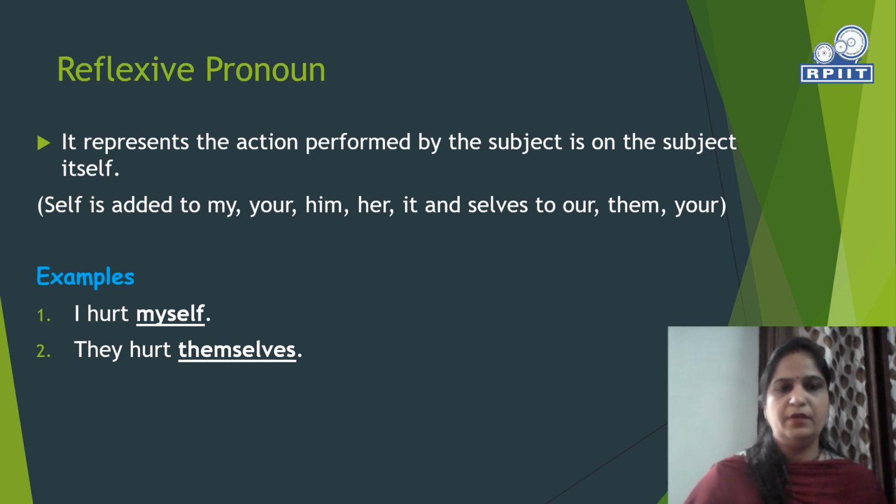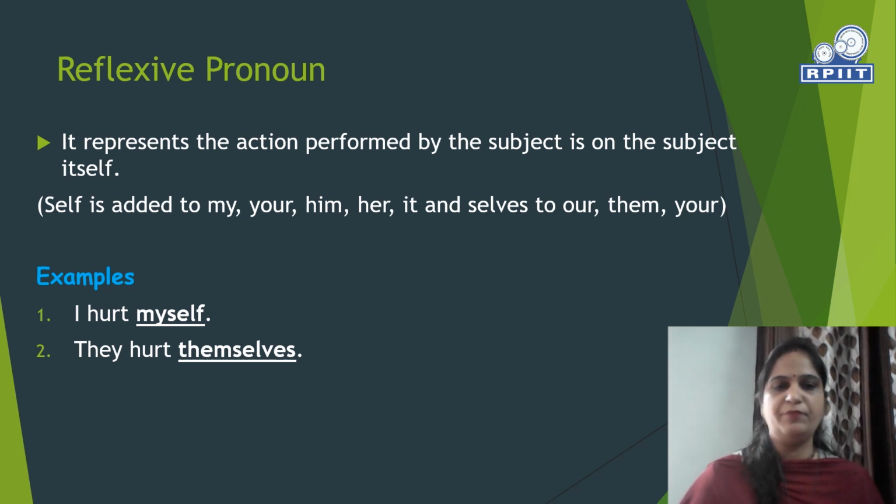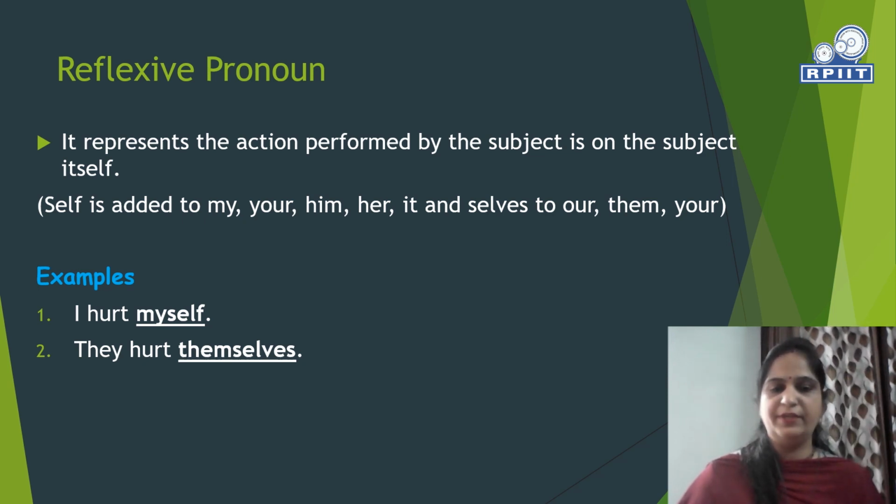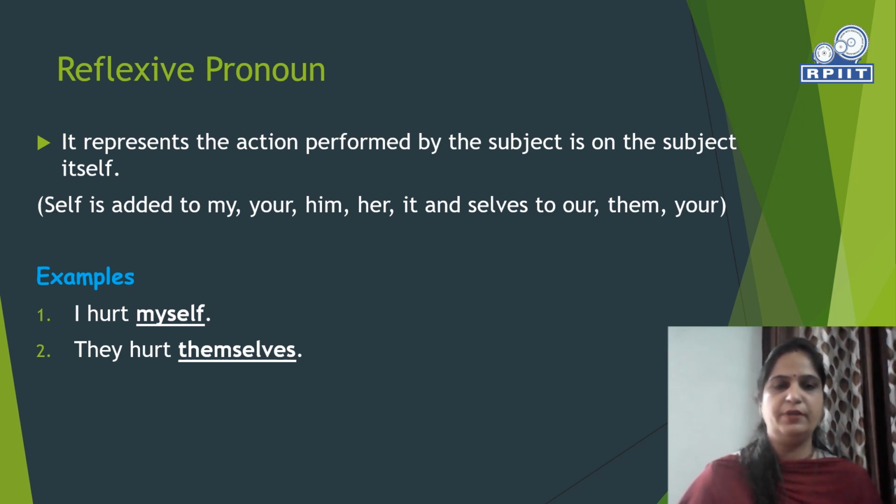Reflexive pronoun. It represents that the action performed by the subject is on the subject itself. Here the doer is affected by his actions only. Self is added to my, your, him, her, it, and selves to our, them, your. Some examples are I hurt myself. Here the doer is affected by his actions. They hurt themselves. Here they are affected by themselves, by their actions only. So myself and themselves are reflexive pronouns here.